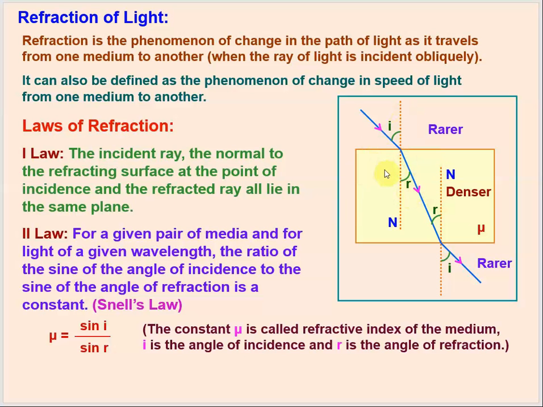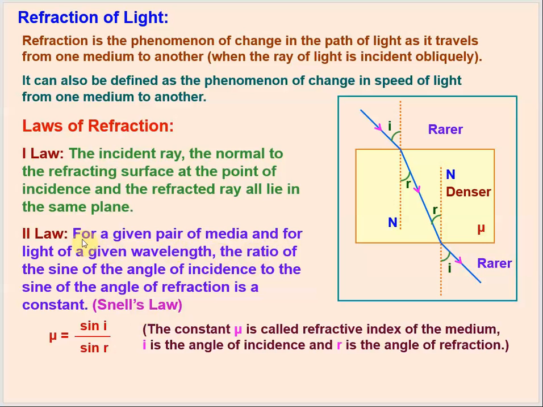But this remains constant only for the given wavelength of the light and for the given pair of media. If we change the wavelength of the light, for example, if we use red instead of blue, then this ratio will change. Or if we keep the light of the same wavelength but change the pair of media, then again this ratio will be different at the same angle of incidence. So this ratio holds for a given pair of media and for a given wavelength of light.